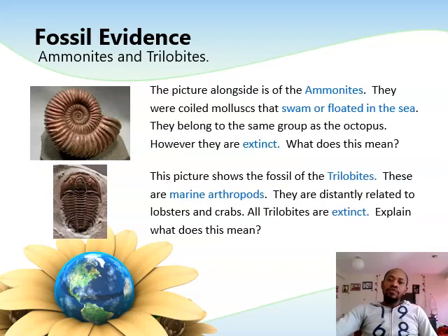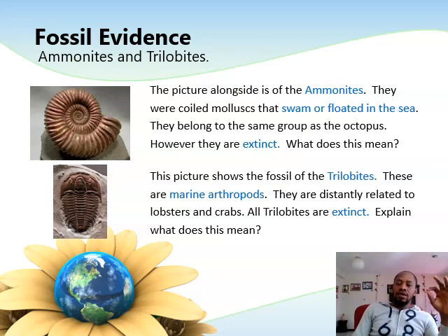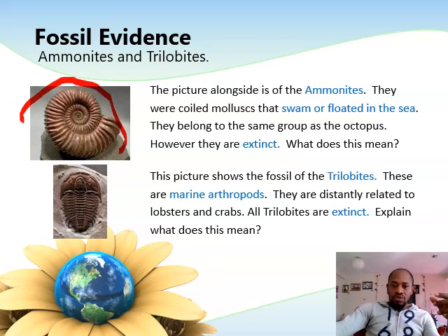Now, if we find these fossils and these organisms are not present in today's life, it means that somehow these organisms existed in the past and went extinct. The fact that we find their fossils is evident enough that they existed. If they didn't exist, the question is, can we find their fossils? The answer is no. Now, if we are finding their fossils and they are not here in this present time, what happened to them? The thing that happened to them is that they went extinct. So on the left here, you have a picture of some fossils.